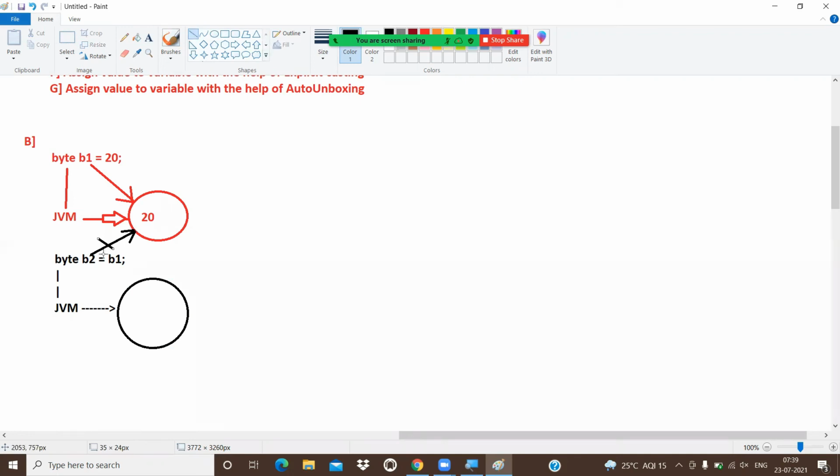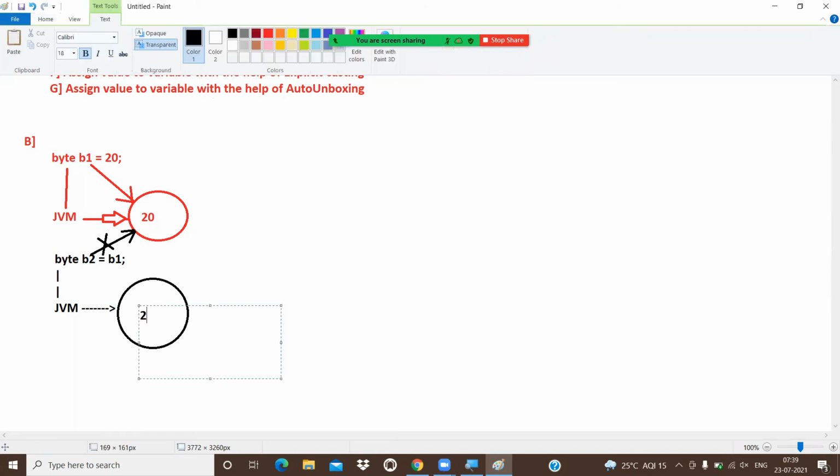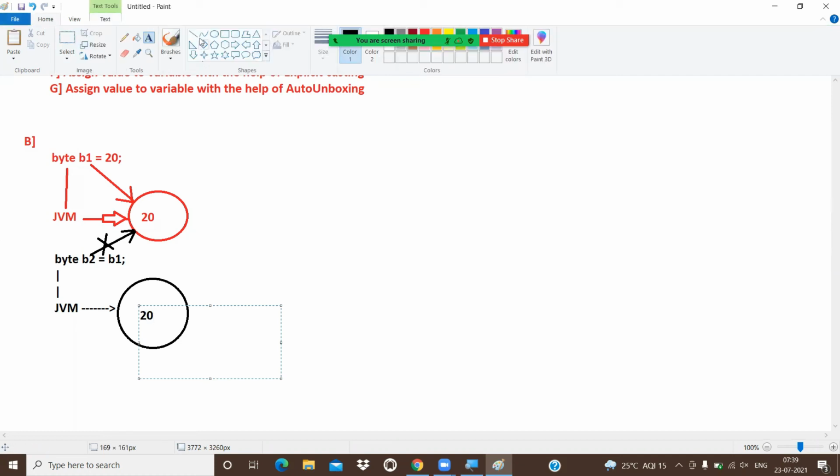b2 is not communicating with the b1 memory. b2 has its own memory. b2 will get its own memory, and in that memory b1's memory is not placed. In that memory, the b1 value will be placed. What is the b1 value? 20. 20 will be placed here. So don't be confused. b2 is not communicating with the b1 memory.